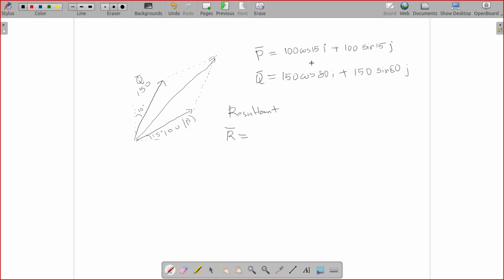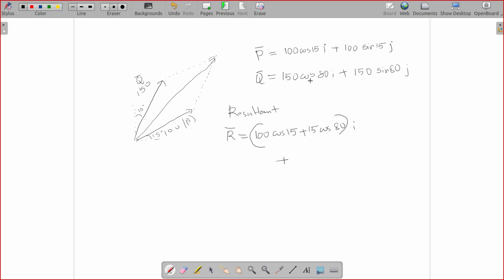You just need to add up horizontal components. So if you add both horizontal components, that will be 100 cos 15 plus 150 cos 80 multiplied by I, plus similarly you can add up the vertical component.